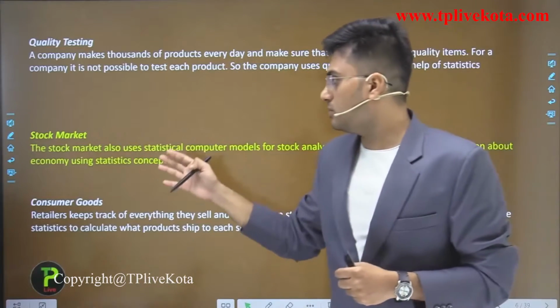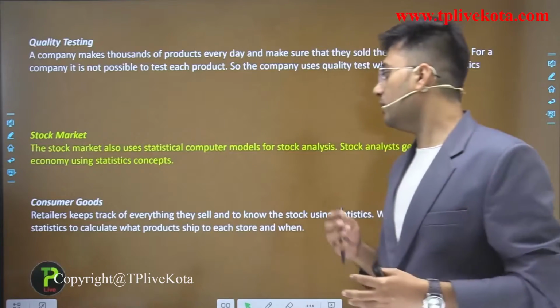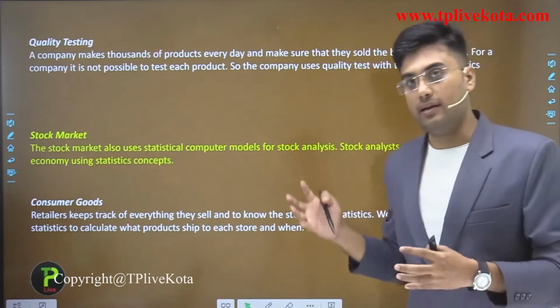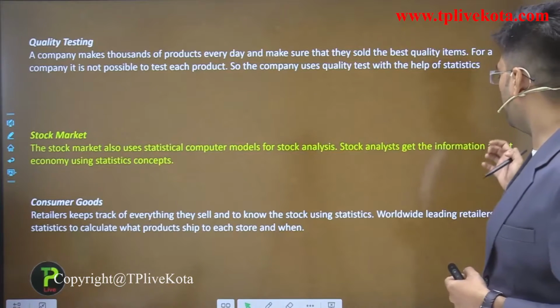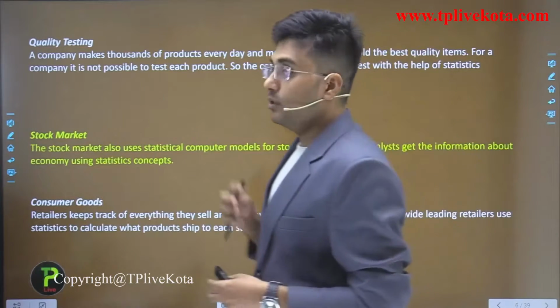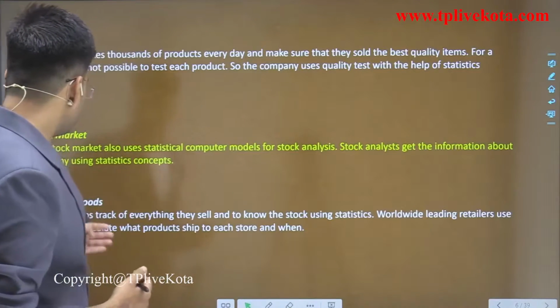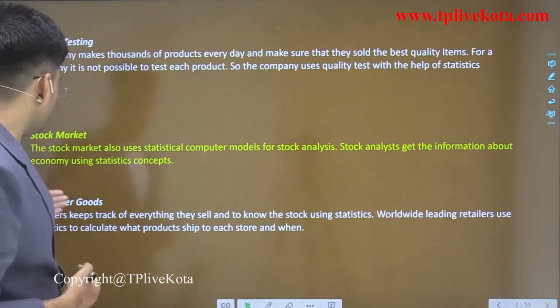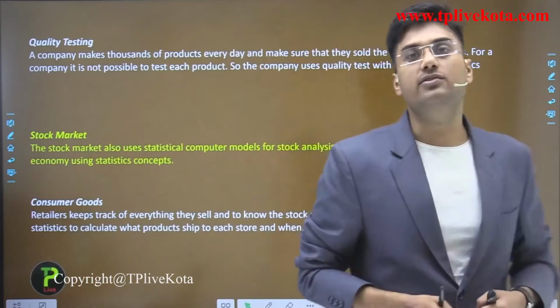How? The stock market also uses statistical computer models for stock analysis. Stock analysis gets information about the economy using statistical concepts. Now, last but not least, consumer goods. In consumer goods, again, statistics is very useful.